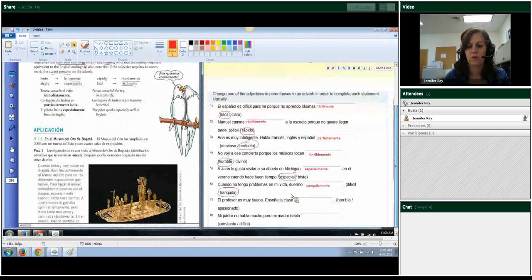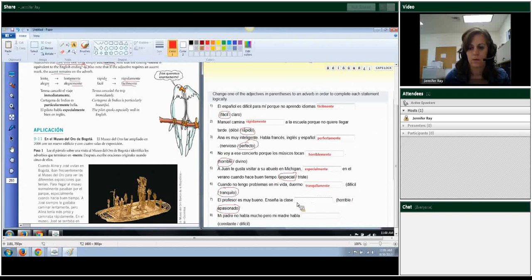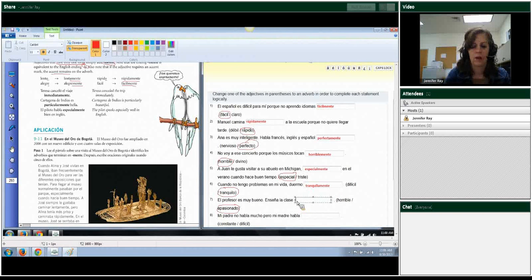El profesor es muy bueno, enseña la clase horrible, apasionado. Apasionado makes more sense if he's good, right? And since it ends in O, I'm going to have to change that O to an A before I add mente. Apasionadamente. I didn't spell it right. Apasionadamente.